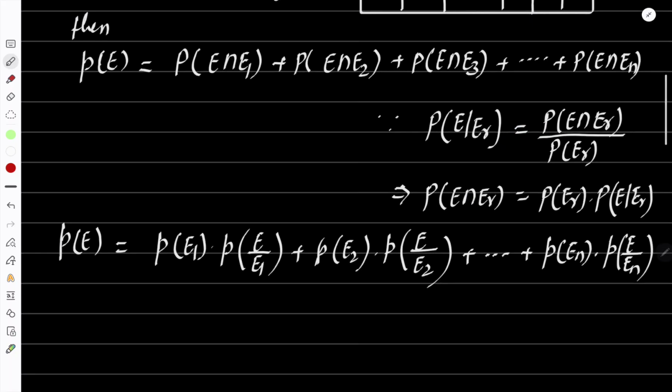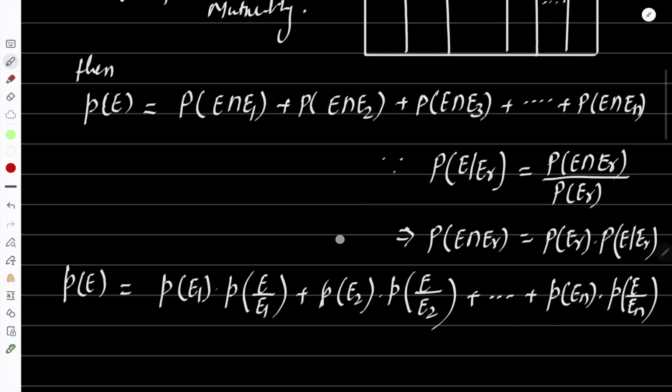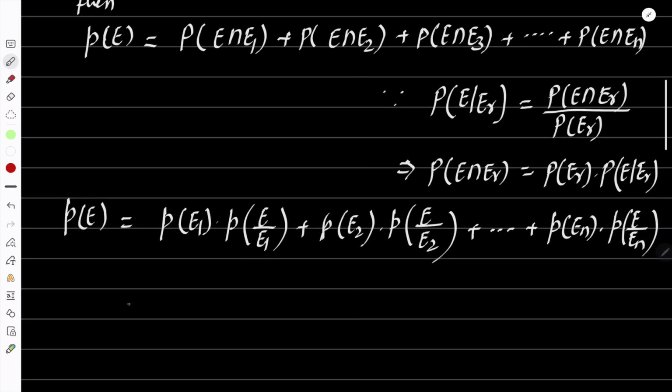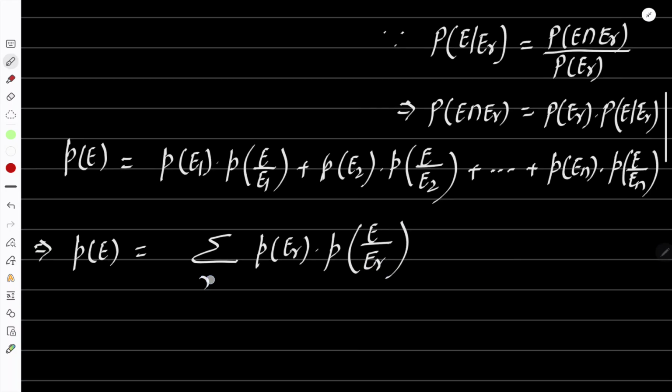Correct? Here what we are getting is probability of E1 into probability of E through E1. So in compact form we can write: probability of E is equal to the summation of probability of Er into probability of E when already Er has occurred, from r equals 1 to n.